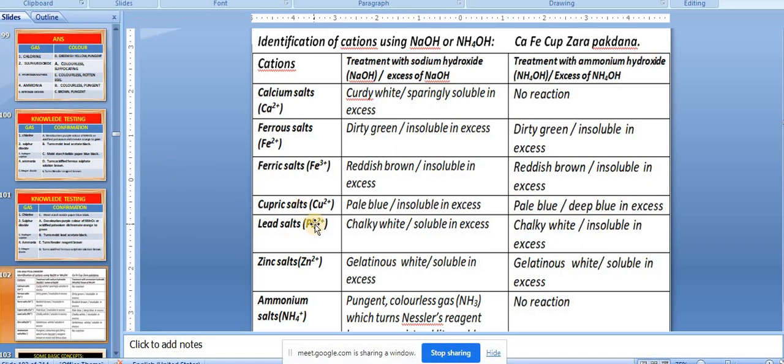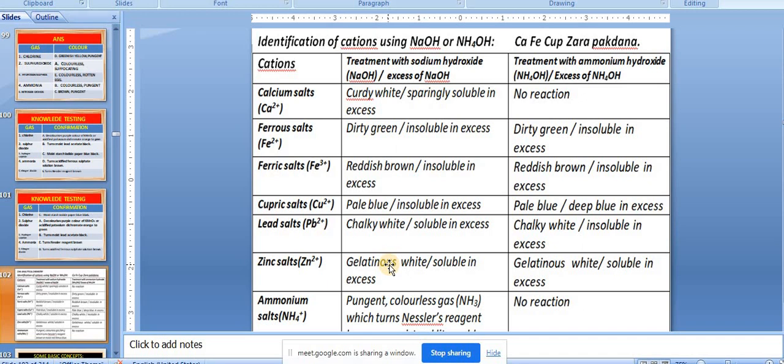Now, after this we have lead. Lead salts form lead hydroxide with sodium hydroxide and ammonium hydroxide, but it is soluble in sodium hydroxide. The question again comes back to you: lead hydroxide is soluble in sodium hydroxide but not soluble in ammonium hydroxide. What is the reason? It is similar to the reason you gave for ammonium hydroxide and copper salt. It is forming sodium plumbate.